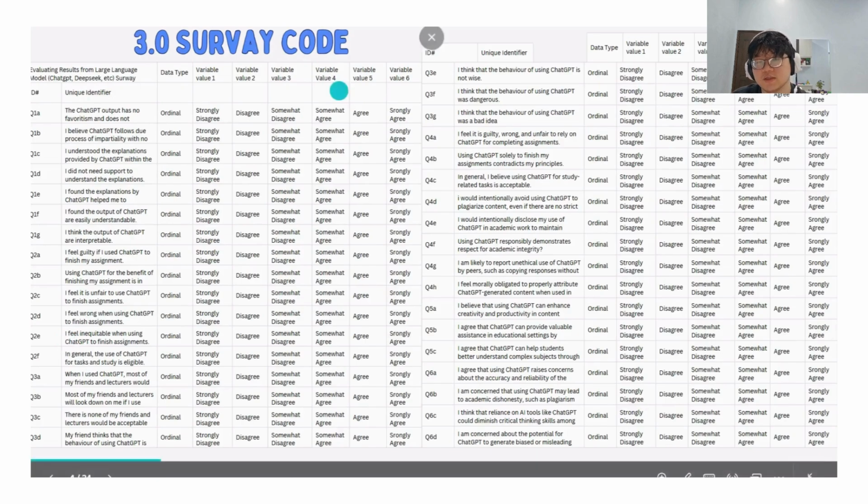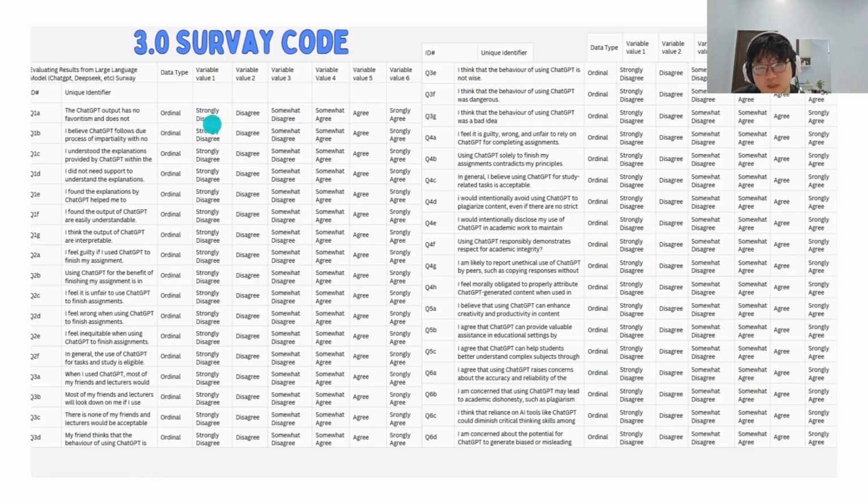So these are the main questions that we will ask the respondent to fill their choice, such as strongly disagree, somewhat disagree, agree, or strongly agree, and so on. Each choice has its own variable value: 1 is strongly disagree, 2 is disagree, 3 is somewhat disagree, 4 is somewhat agree, 5 is agree, and 6 is strongly agree.